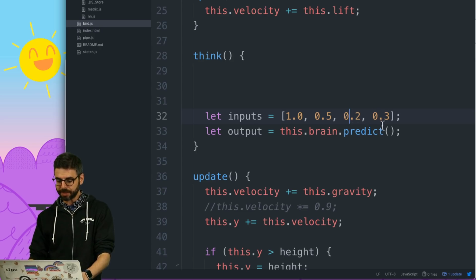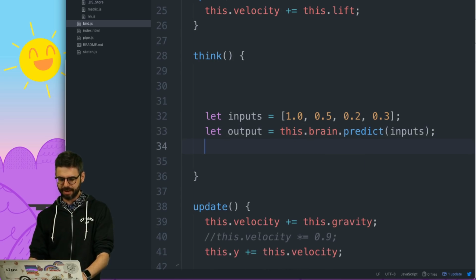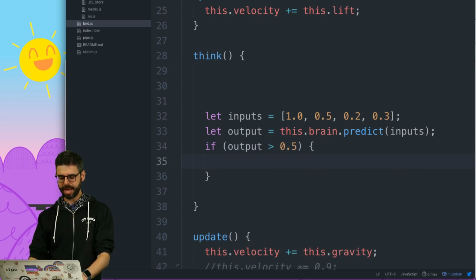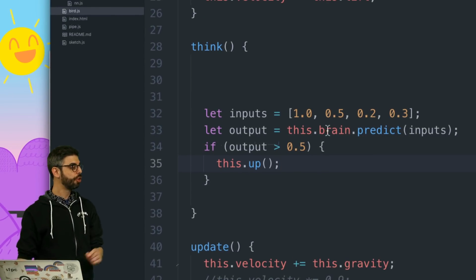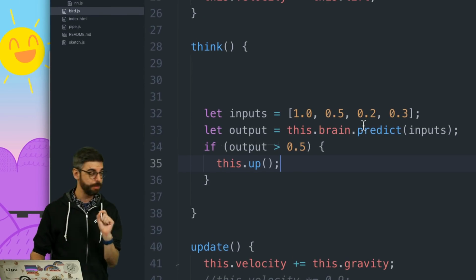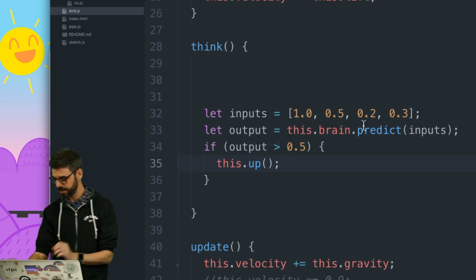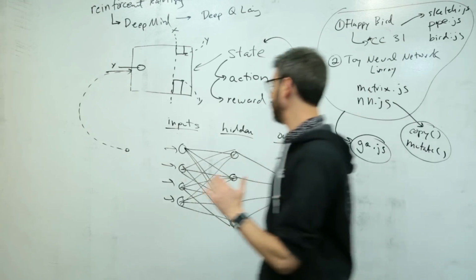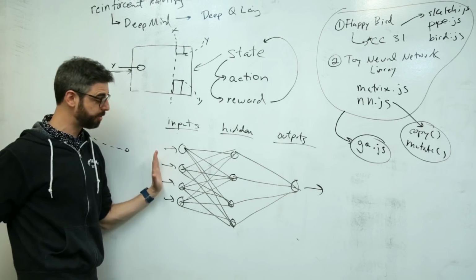Right? So they would look like something like this. I'm going to put them in there, and then I'm just going to say, and if the output is greater than 0.5, then this dot up. Right? So this is the idea here, that the neural network library that I'm using has a function called predict. When I call that function, I send in the inputs.